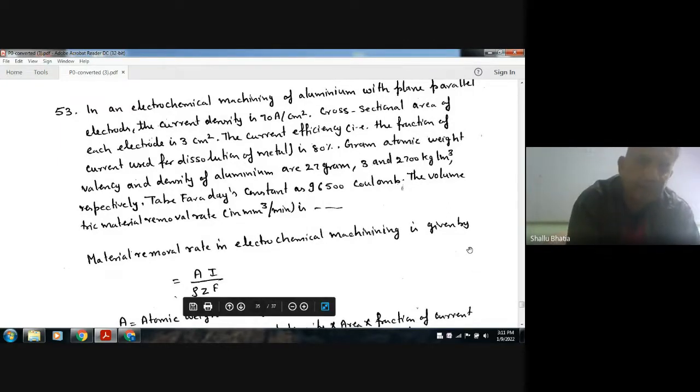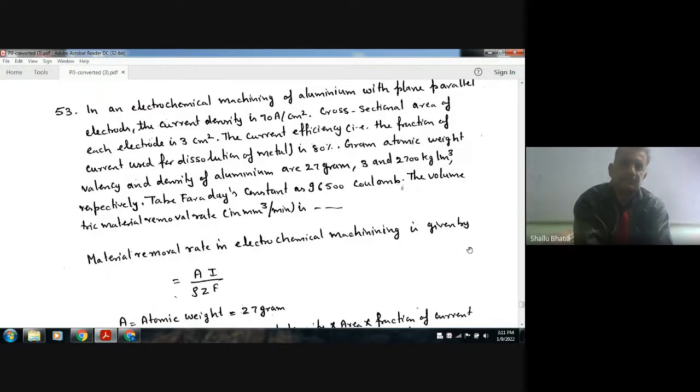Next, in an electrochemical machining of aluminum with plane parallel electrodes, the current density is 70 ampere per centimeter square. The cross-sectional area of each electrode is 3 centimeter square. The current efficiency, that is the fraction of current used for dissolution of metal, is 80%.